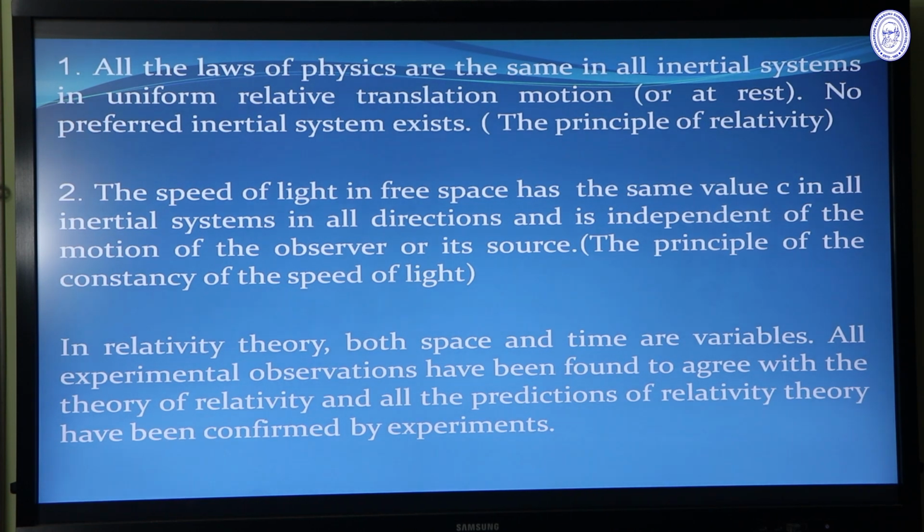In relativity theory, both space and time are variables. They are coordinates: three space coordinates and one time coordinate, so they are four space-time coordinates. All the experimental observations have been found to agree with the theory of relativity, and all the predictions of relativity theory have been confirmed by experiment.